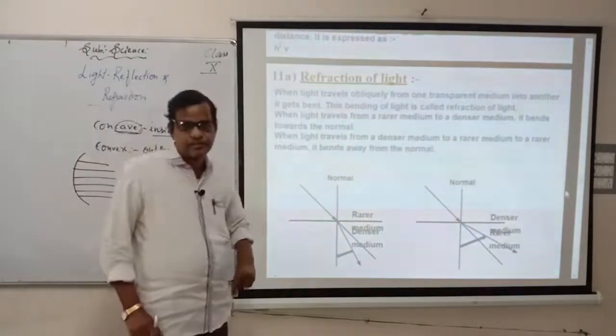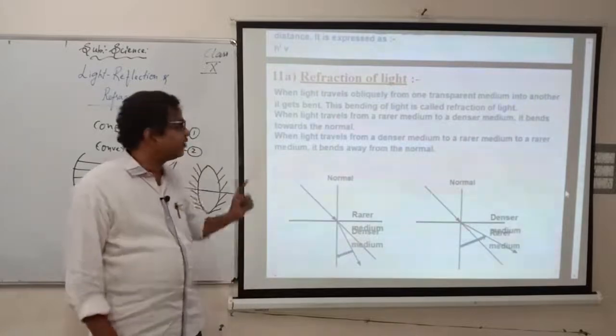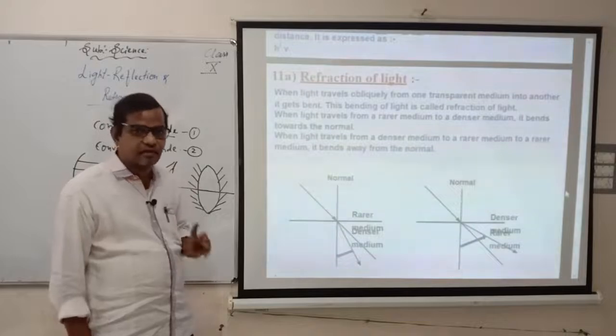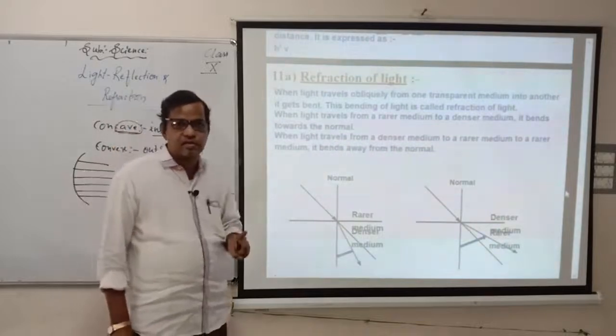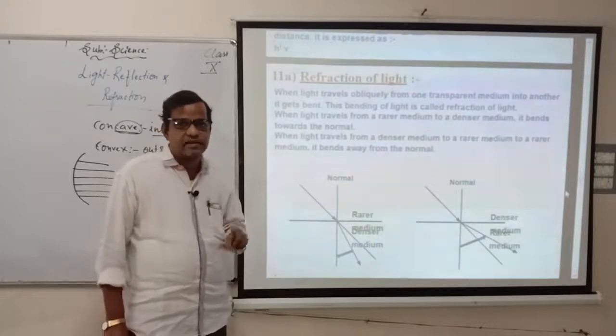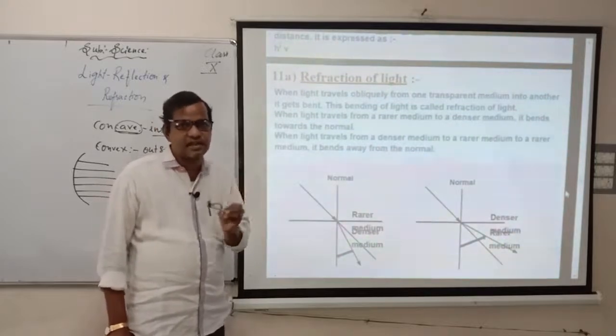Refraction of light. So we studied about reflection of light, now it is refraction of light. I told you what we mean by refraction of light in the morning also. When the light moves from one medium to another medium, there will be a slight deflection in the second medium.